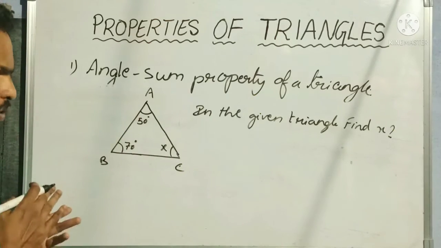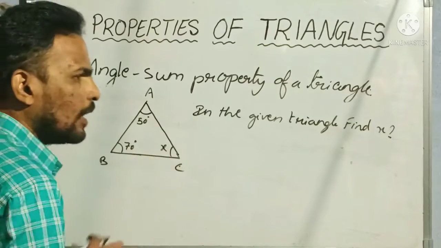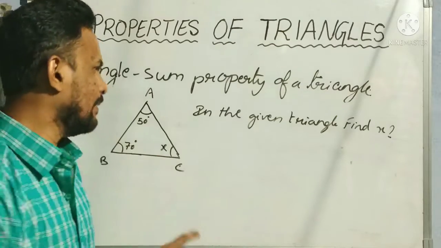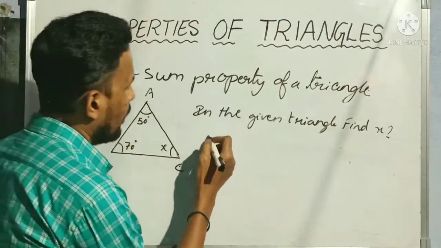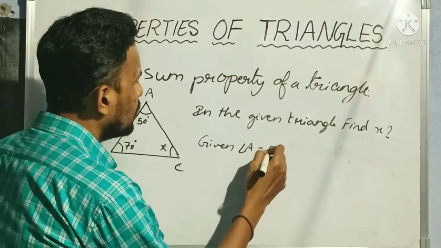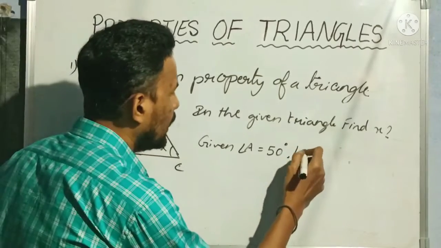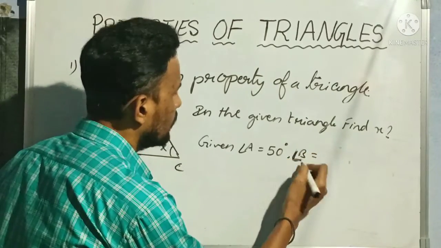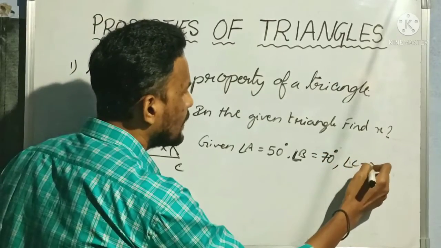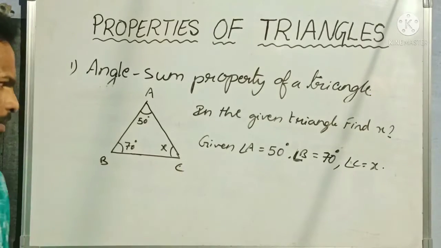So how to solve this question? How many angles are given and how many angles do we need to find? Two angles are given. What are they? Angle A is equal to 50 degrees. And angle B is also given. Angle B is 70 degrees. We don't know angle C, so angle C is given as x. So we need to find x.